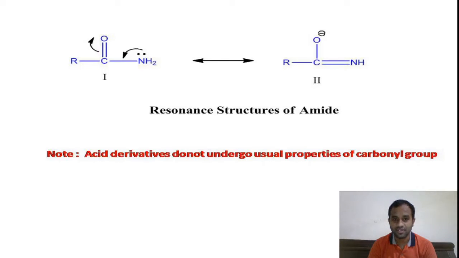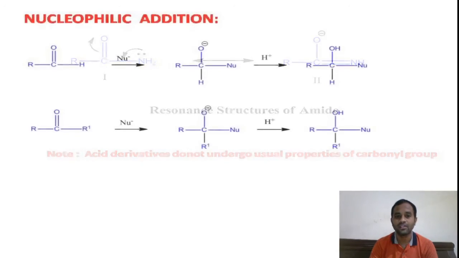Because of these resonance structures, the deficiency is less and there is no double bond character, that is C double bond O. Therefore, even though our acid derivatives have the carbonyl functional group, because of less electron deficiency and less double bond character, they do not give the carbonyl properties, right? This is what we have learned, right?